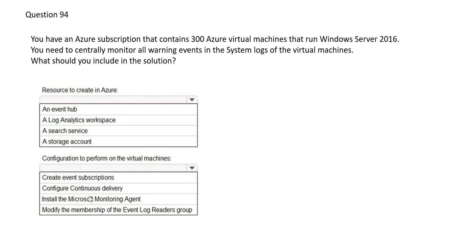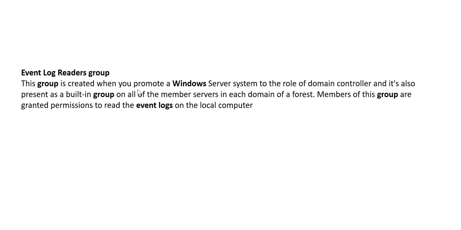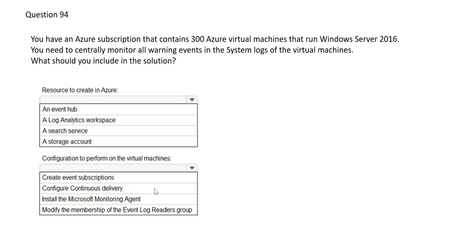Let's look at configure continuous delivery. This is required if you are building a CI/CD pipeline. Here it is of no requirement. See, event log data group, why it is used? This is a group created when you promote a Windows server system to the role of domain controller. This is not linked to our question at all. So for this question, we have this answer: install Microsoft Monitoring Agent.